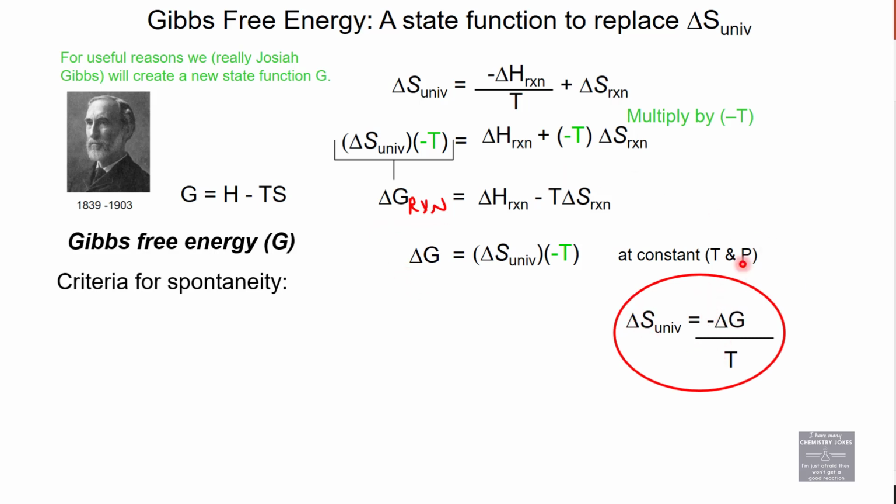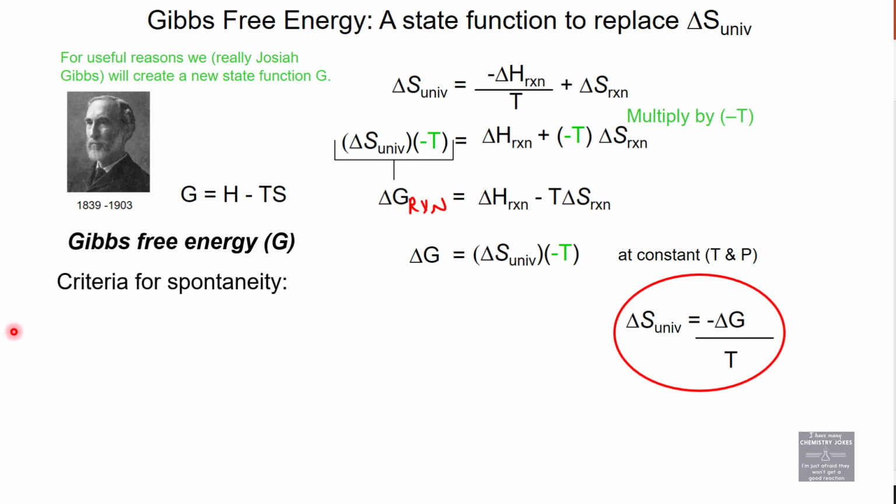It's just two ways of writing the same thing here and here. Delta S universe must be positive to be spontaneous, which means delta G must be negative to be spontaneous. Okay, so this is kind of a big deal, this new state function G, delta G, Gibbs free energy. This is a super useful equation, and we will use it pretty frequently.